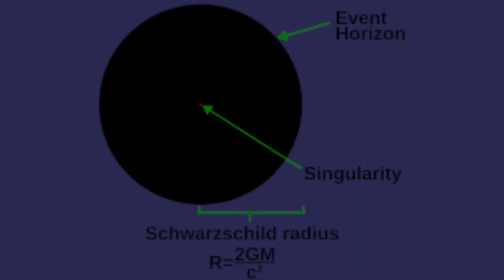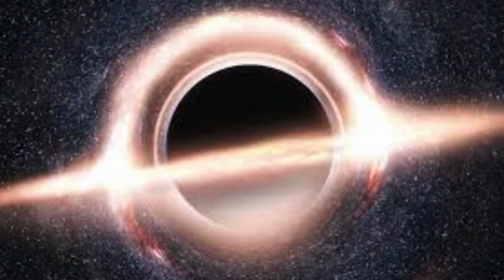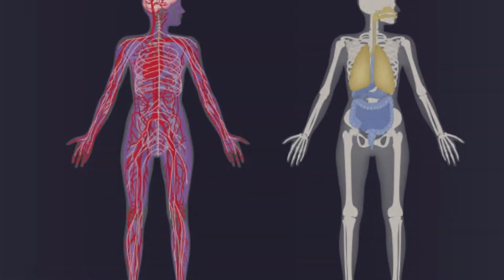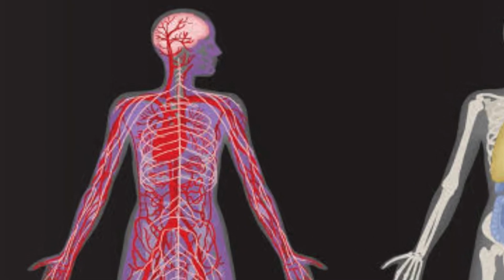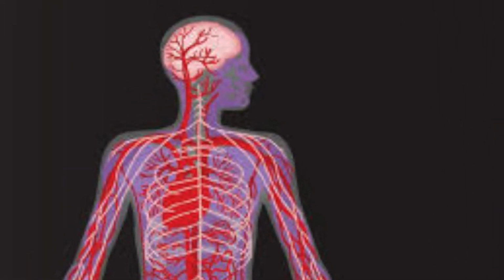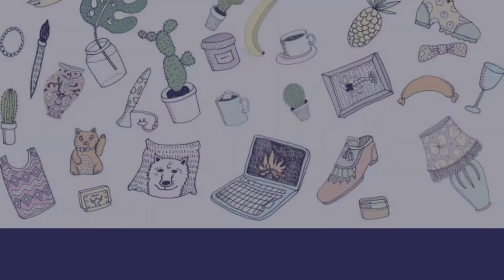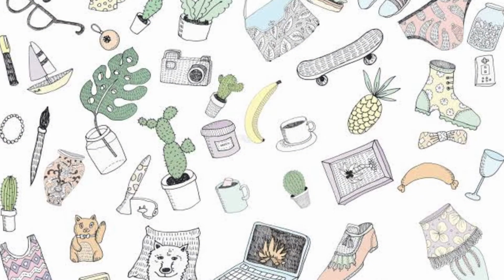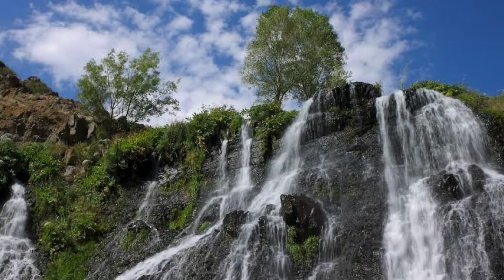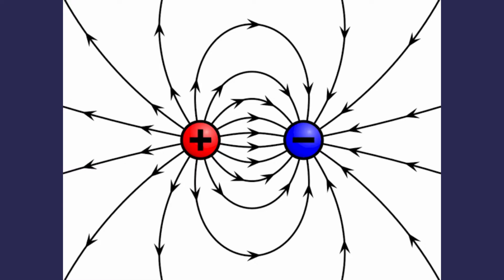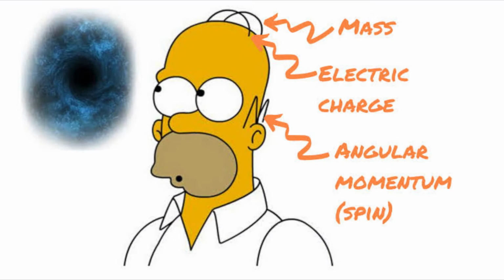Now let's talk about the basic structure and properties of a black hole. The most amazing thing about black holes is that they do not have many properties. What I mean is that if you want to distinguish between two people, there are too many features, including physical and emotional behaviors, which differentiate two people. Or you can differentiate two objects by their color, looks, and material they are made up of. But black holes are completely dark and black. The only three features that every black hole demonstrates are mass, angular momentum, and charge. This is also known as the no-hair theorem.